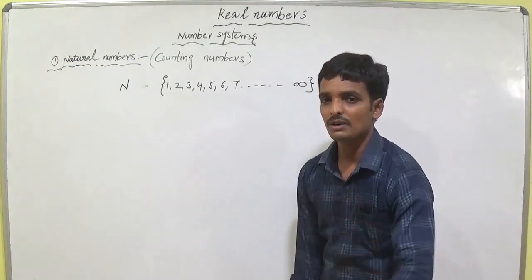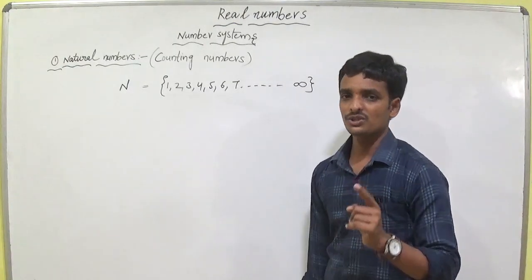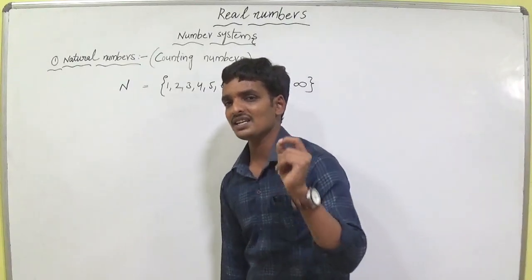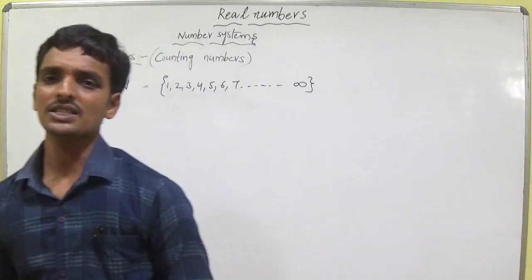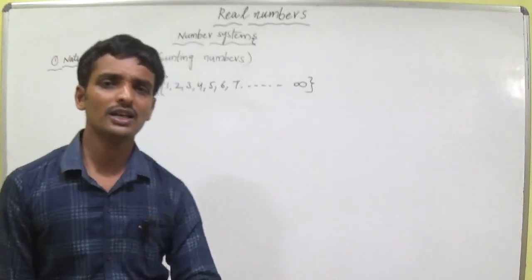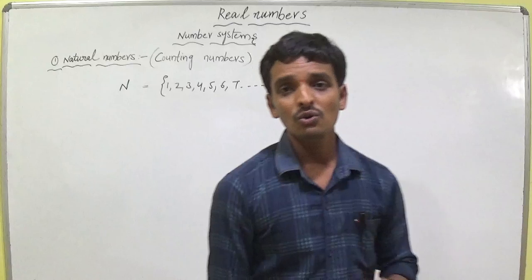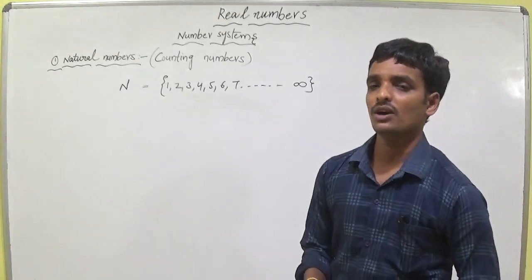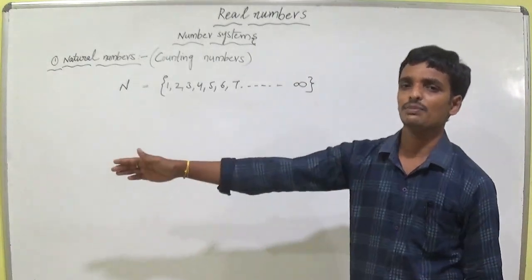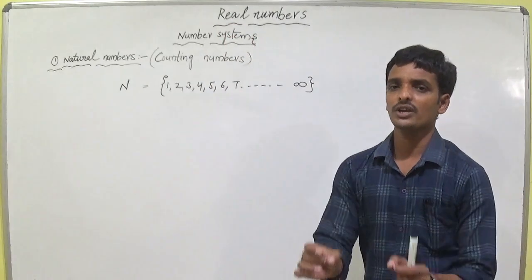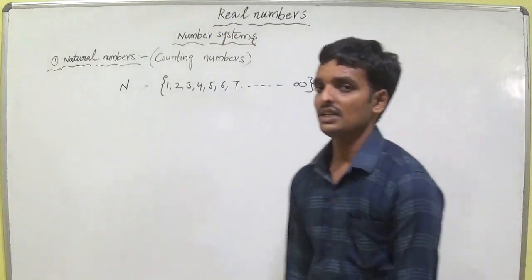I will ask you some questions from this set. The first question: what is the smallest natural number? Yes, correct. The smallest natural number is 1. What is the biggest natural number? We can't find it. There is no last number, so we can't find the largest natural number.